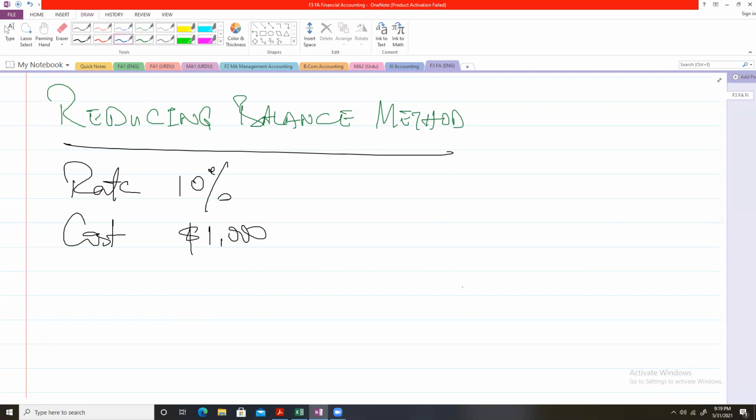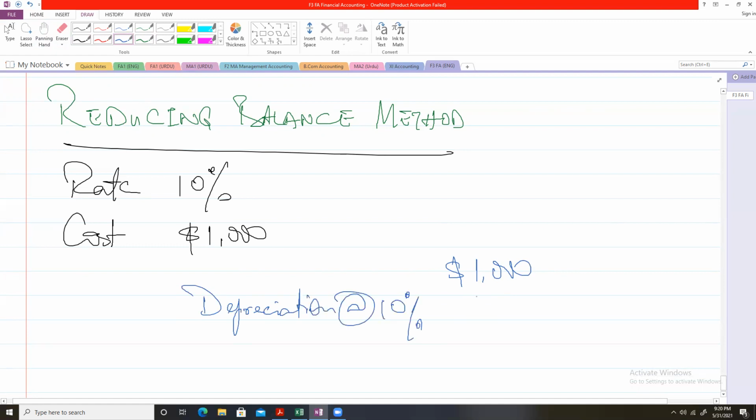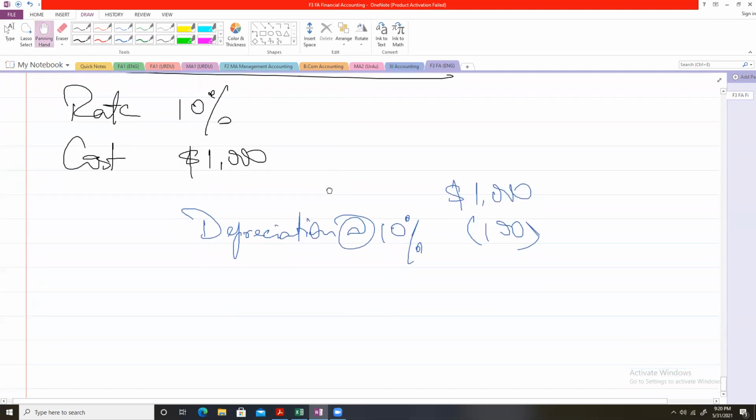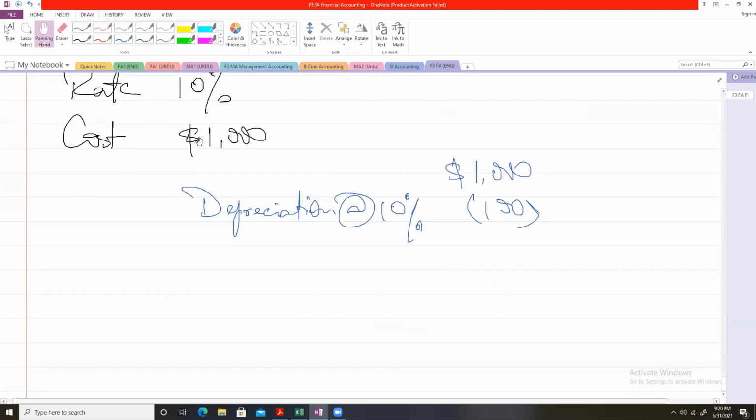When we purchase the asset at the start, the cost is $1,000. In the first year, we will charge a depreciation at 10%. So it will be 100. 10% multiplied by 1000. The depreciation expense for the year will be $100 in year one. So the value of the asset will reduce to $900.